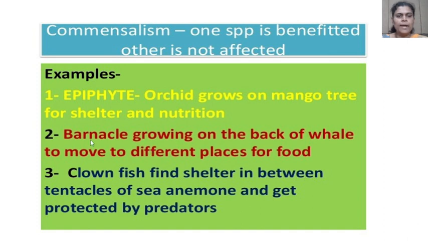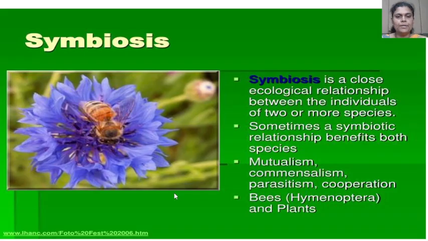Second, barnacles, which grow on the back of a whale to move to different places for food. And number three, clownfish. It finds shelter between the tentacles of a sea anemone and gets protected from predators.